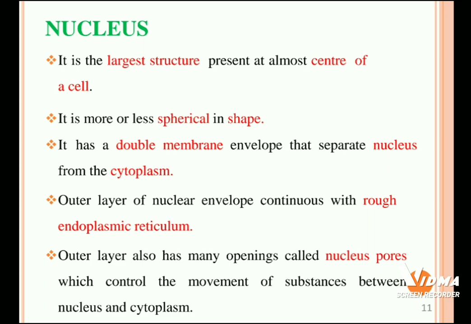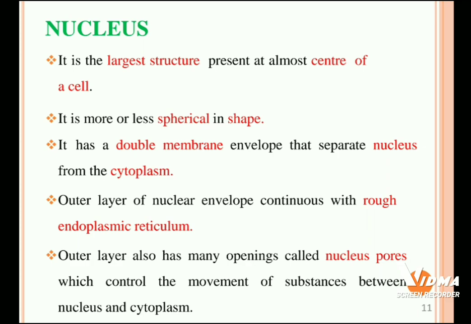So next one is nucleus. It is the largest structure present at almost the center of the cell. Nucleus is always present at the center of the cell. It is more or less spherical in shape. It has a double membrane envelope that separates the nucleus from the cytoplasm. The outer layer of the nuclear envelope is continuous with the rough endoplasmic reticulum.